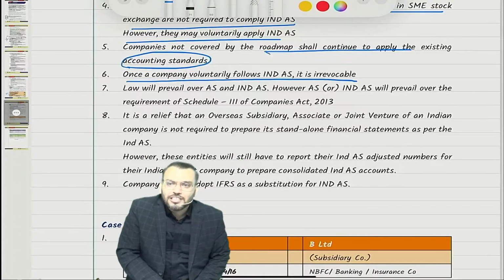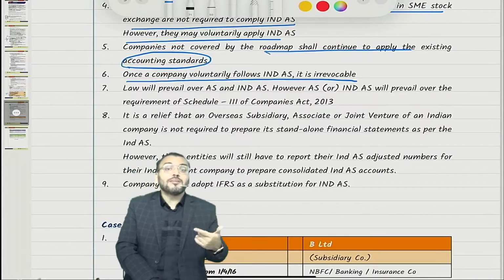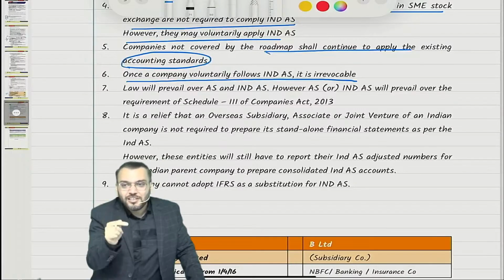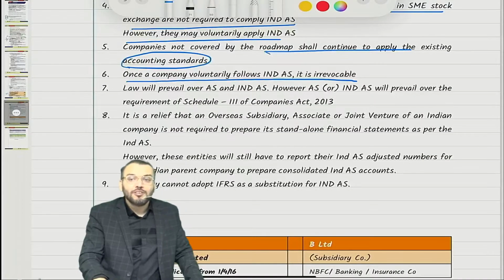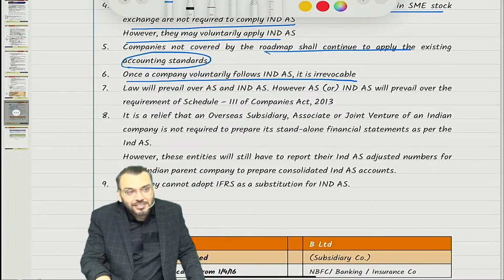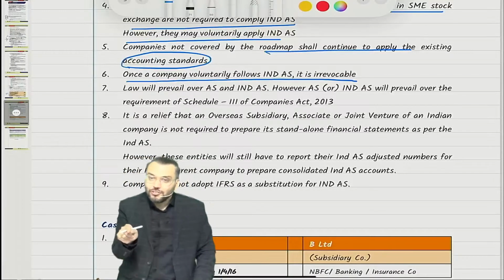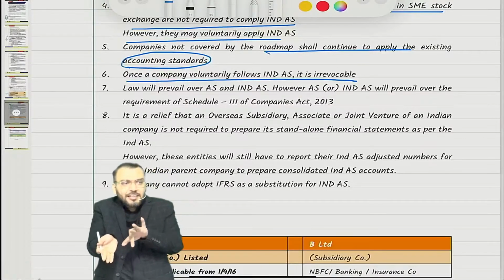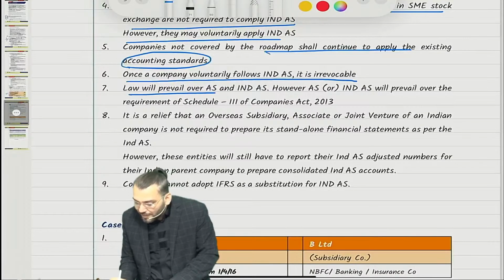But the Act says that any amount received from owners, means shareholders, over and above nominal value should be transferred to which account? Securities premium account. Should we create or not create a securities premium account? Yes, because the Act will prevail over Ind AS. Understood? So as per differences between the Act and Ind AS, the Act will prevail over Ind AS. So you can see law will prevail over AS and Ind AS.